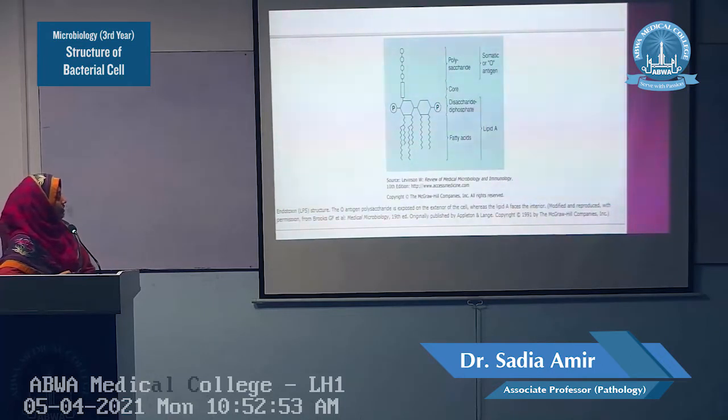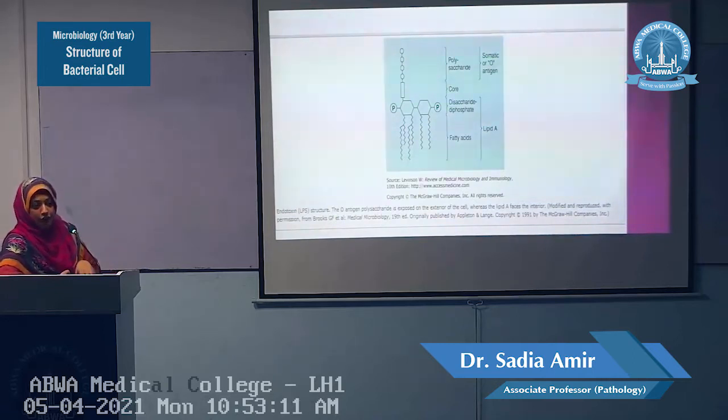This is the core polysaccharide, which has 5 repeating subunits of sugars. This is the outer polysaccharide. It has 3 to 5 sugars.